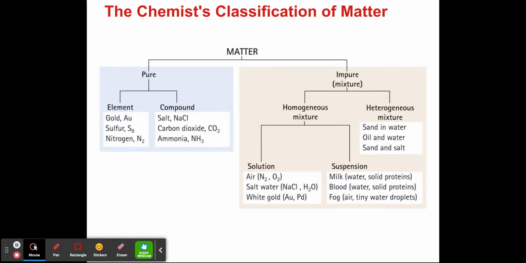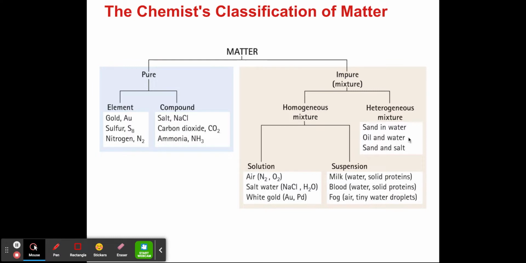Again, we're going to look at what they mean. So an example of a homogeneous mixture will be what? The mixture of salt and water. So when you mix water and salt, you realize that as soon as the salt dissolves into the water, you will not be able to tell which one is the water and which one is the salt, right? And for example, if you look at the gas that we breathe, have you ever noticed that that is a mixture? When you look at the air that you breathe, can you tell the difference between which one is which? You can't, because that is a uniform mixture, a mixture that is evenly distributed throughout.